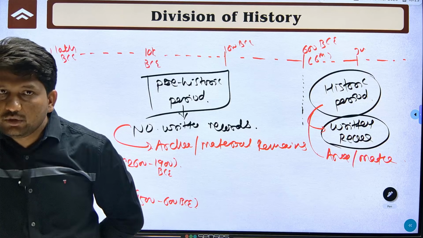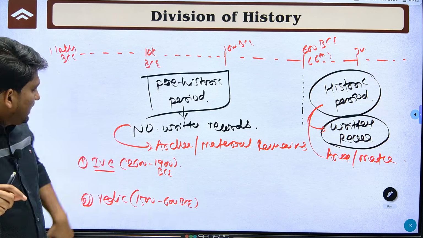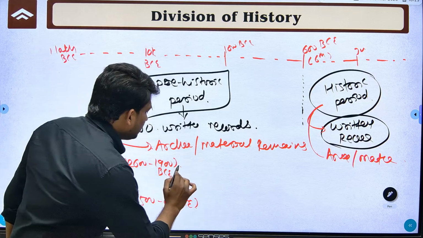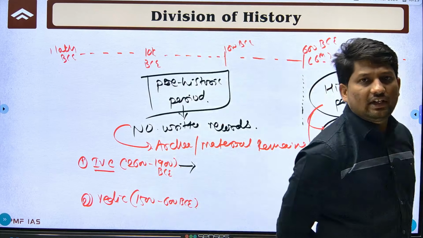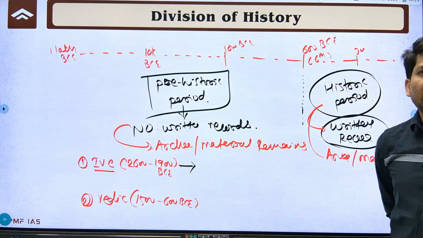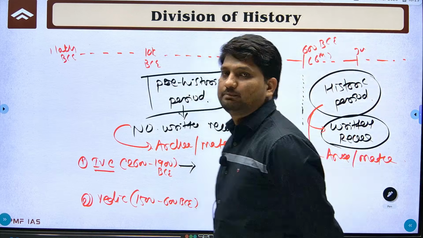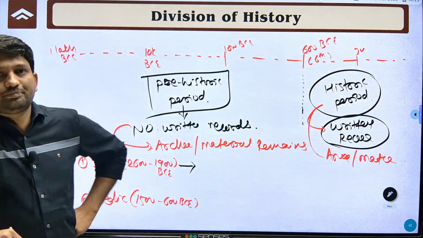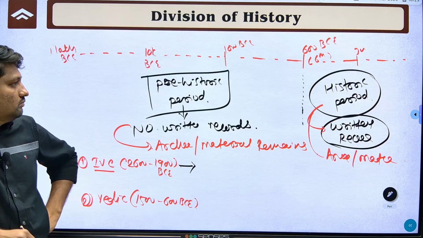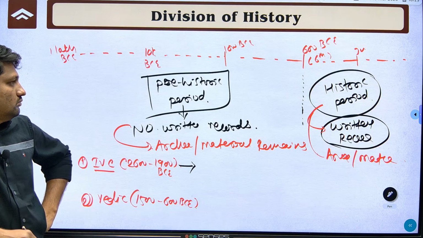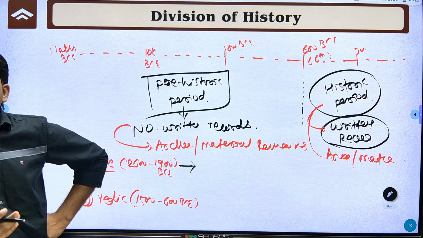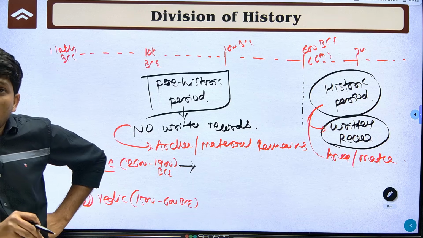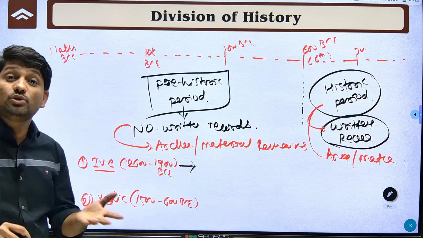Now we are going into some depth. Remember, in the Indus Valley civilization, do we have written records? Have you found any written records of the Indus Valley civilization? Any script? Yes, we have found many inscriptions from the Indus Valley civilization, but the problem is the script is not deciphered.